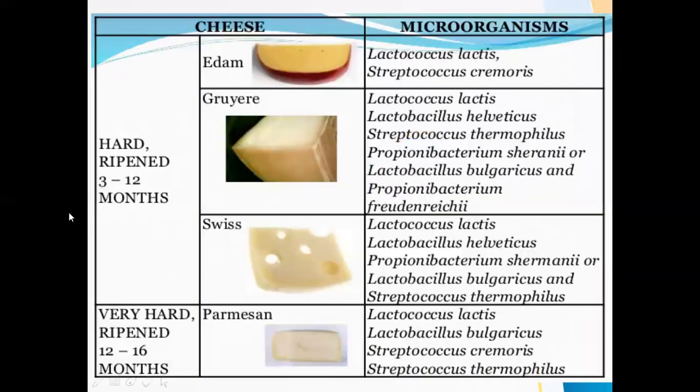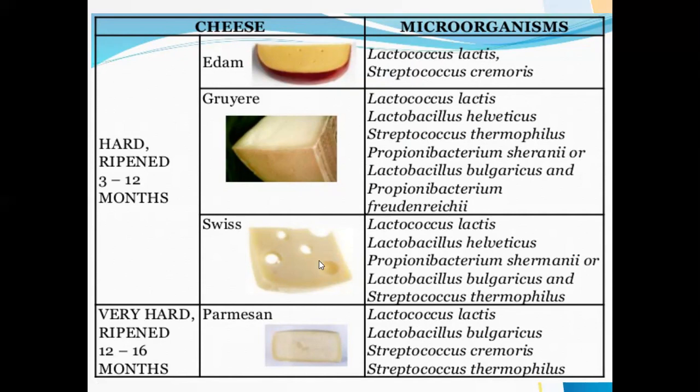And these are the hard ripened cheeses which are ripened for 3 to 12 months. And these are the microorganisms involved here.